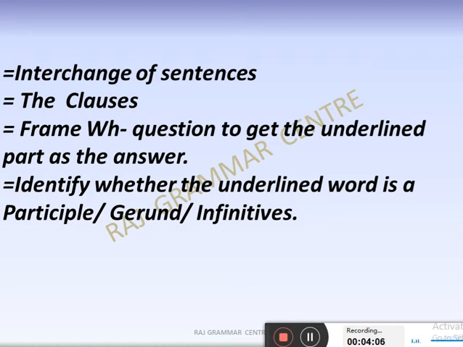Next, the clauses are very important. Clauses will not be in the language study, be careful. Clauses are mainly 3: noun, adjective and adverb. Keep in mind, whenever the clauses case is there, remember only the noun clause or adjective clause or adverb clause. Only these 3. Out of 3, any one might be there.